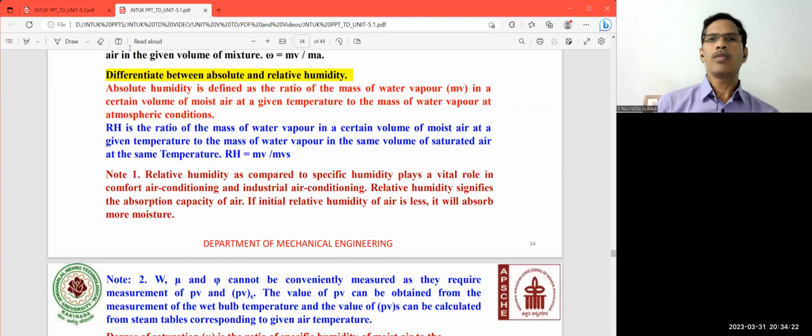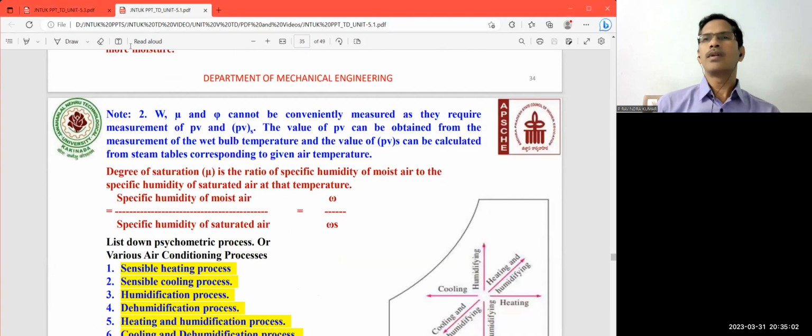Generally, the relative humidity, as compared to the specific humidity, plays a vital role for comfort air conditioning and industrial air conditioning. So that is very important. The relative humidity signifies the absorption capacity of the air. If the initial relative humidity of air is less, it will absorb more moisture. So this is how the relative humidity works.